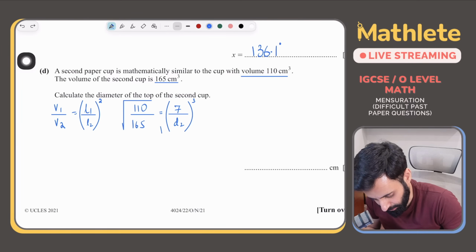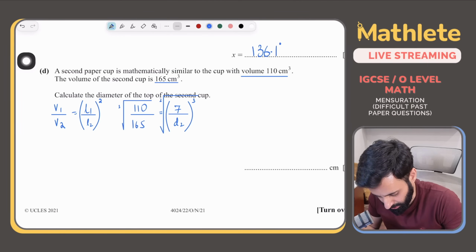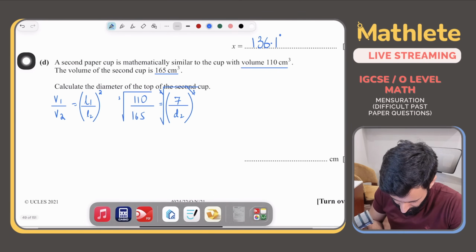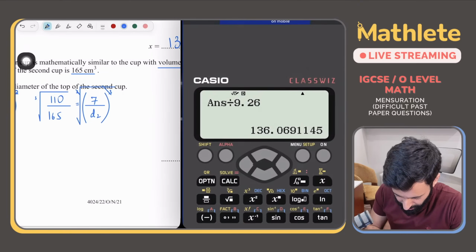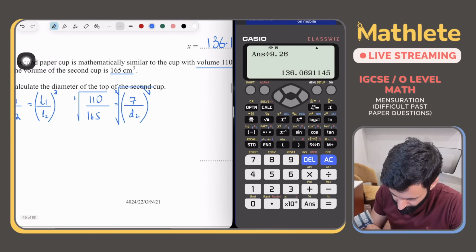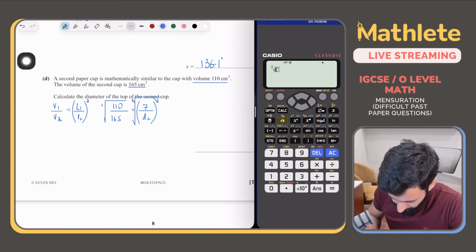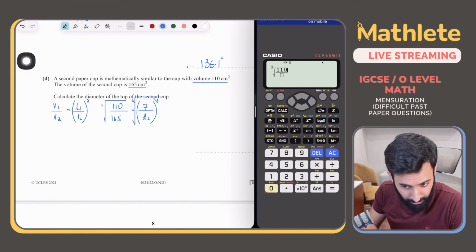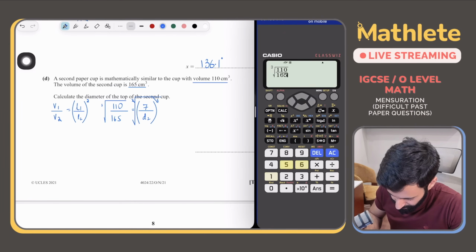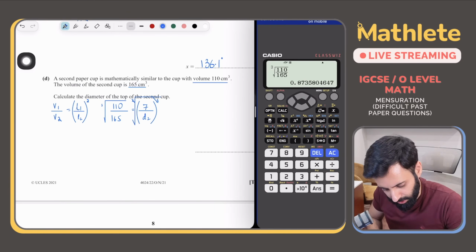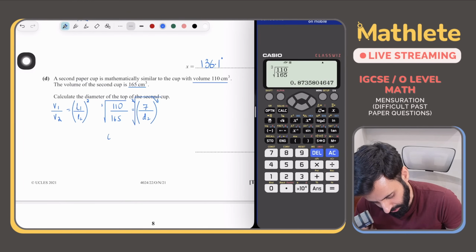So we'll have to first of all take the cube root on both sides, so that the cube and the cube root take out each other. So here's what we're left with. Let's take the cube root of 110 upon 165. ठीक हो गया? वैसे I've noticed जितना मैं कम chat पढ़ रहा हूँ उतना सुकून से काम हो रहा है. I think I should probably just disable the chat. Equals to 7 upon d2.